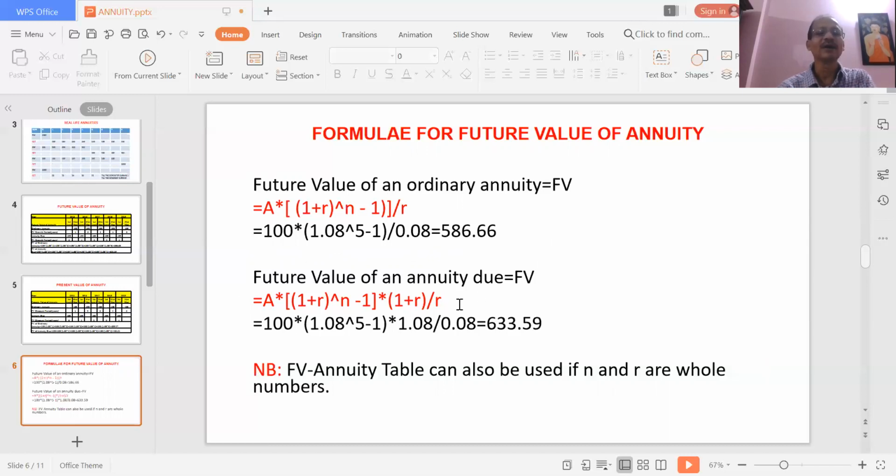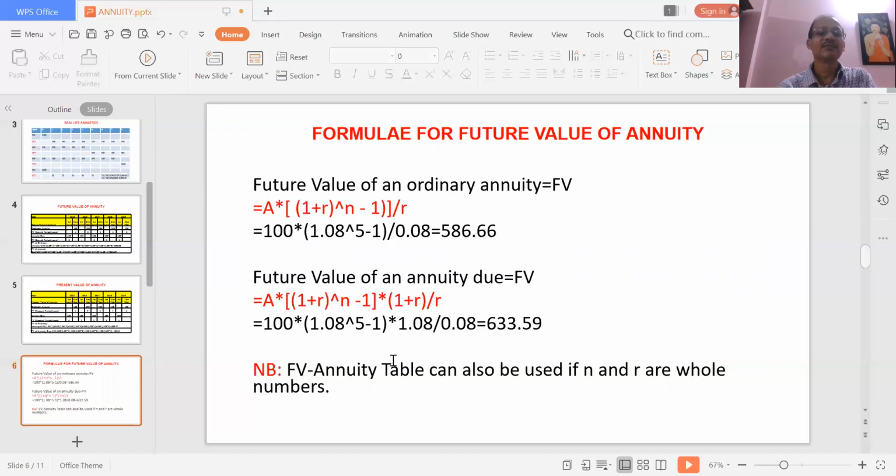So if you put in the formula 100 into this one, and here you are multiplying by 1 plus R, which is 1.08, then you get 633.59, which is the same as what you calculated in the manual method. Now, when you compare these two, you will find that the future value of an annuity due is higher than the future value of an ordinary annuity.